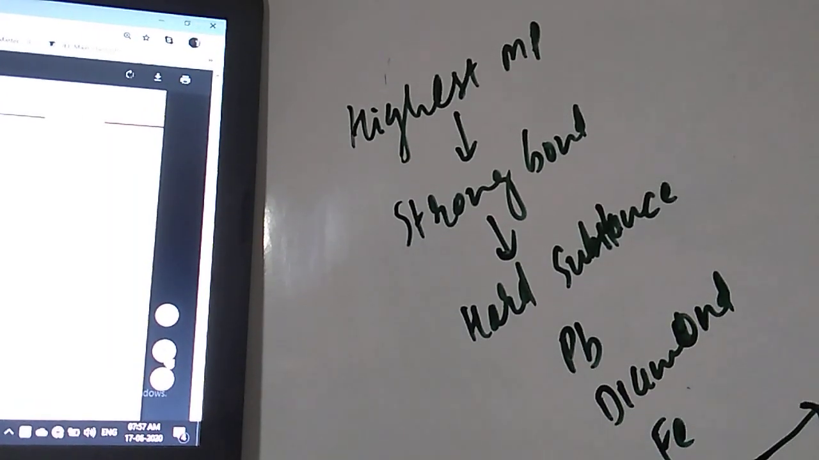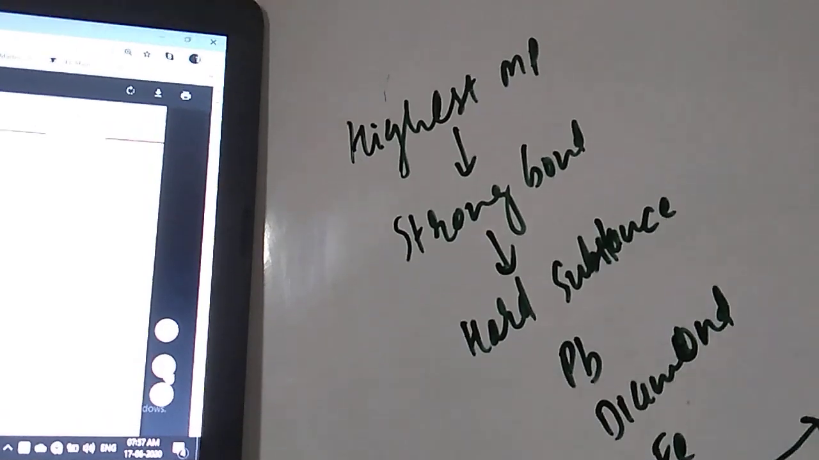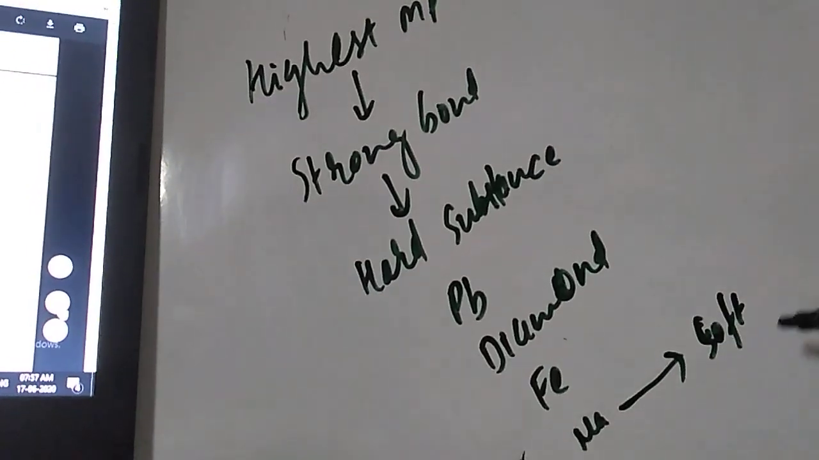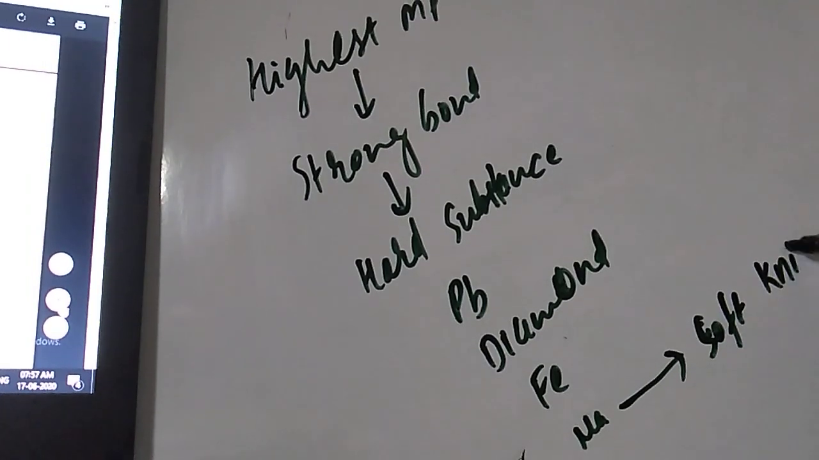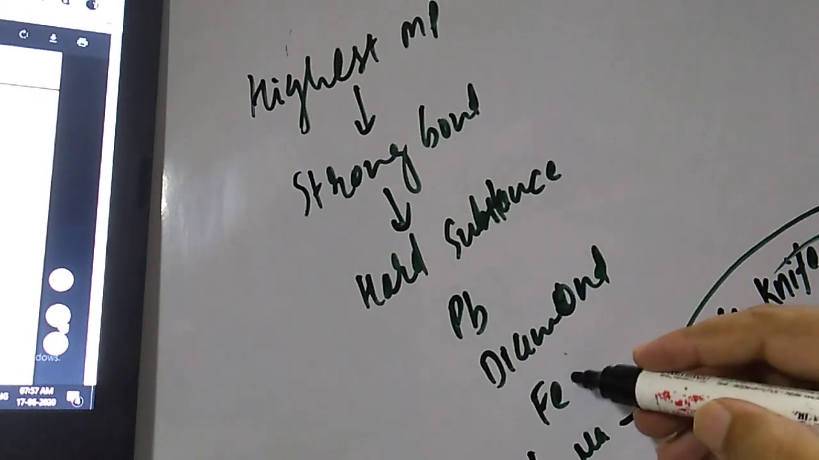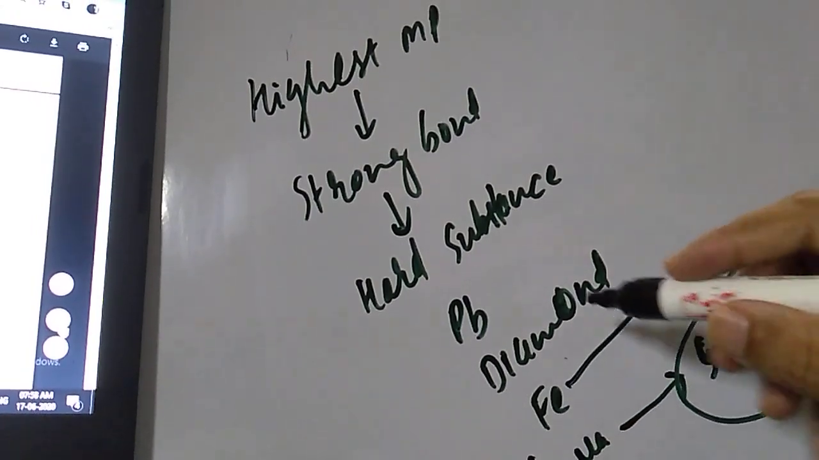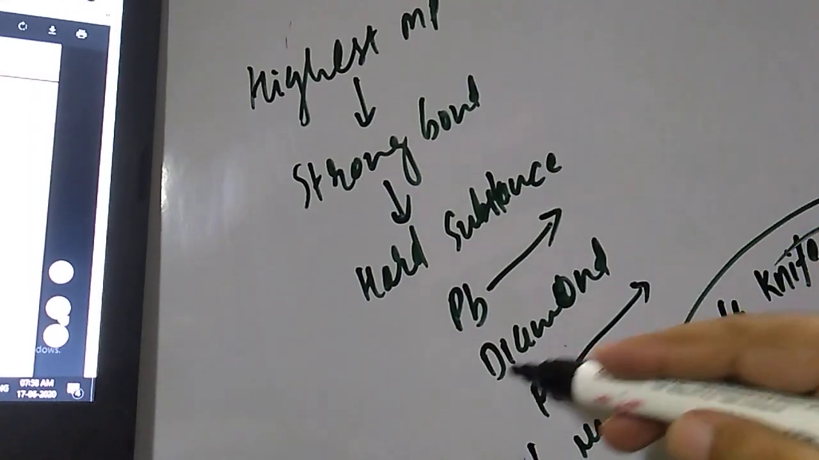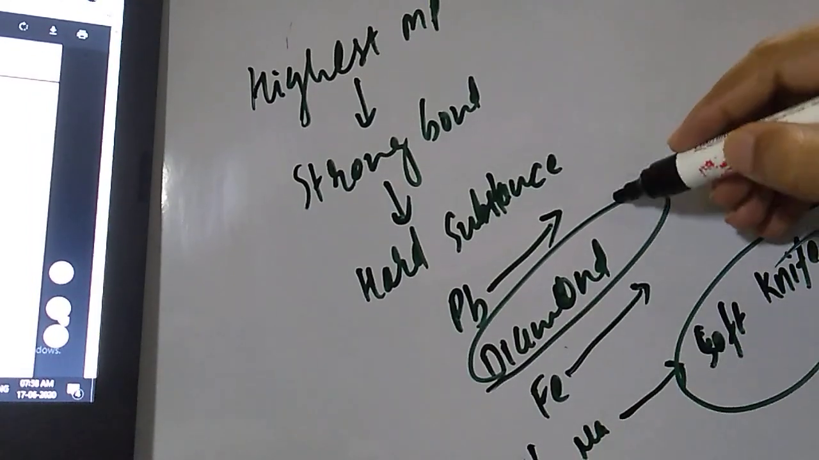Sodium is the softest element, student. Why is sodium soft? Even you can cut sodium with a knife, student. So sodium cannot be the option. Fe is also not that hard. Pb is sometimes existing as semi-solid, student. So diamond is the hardest substance.